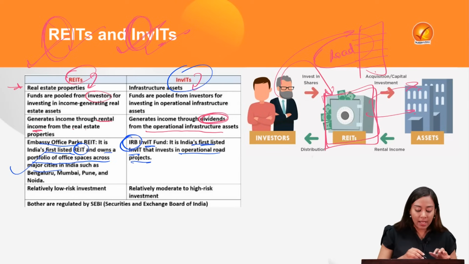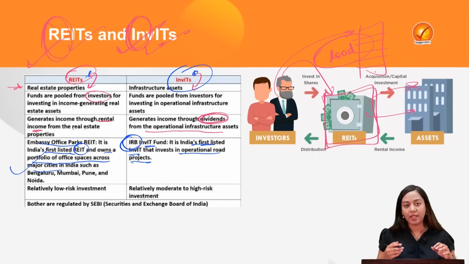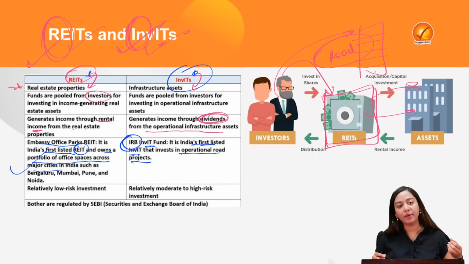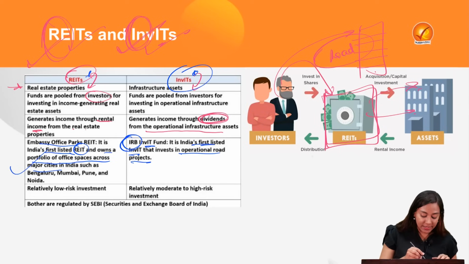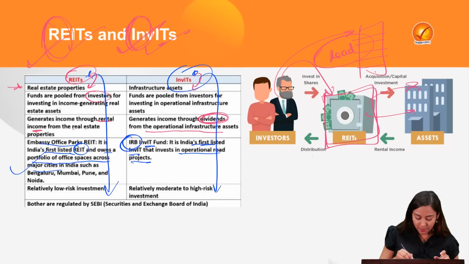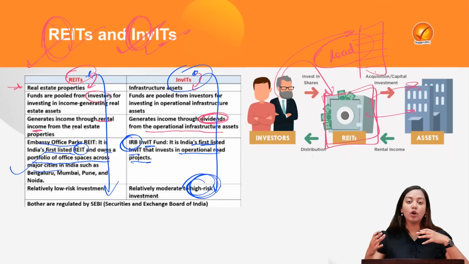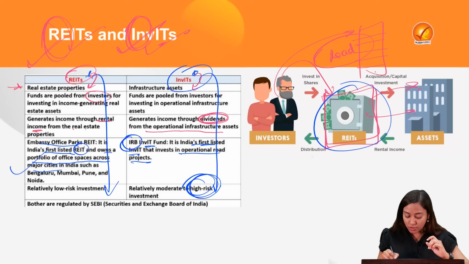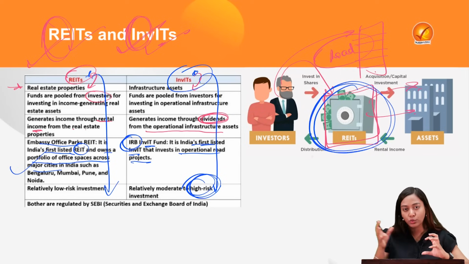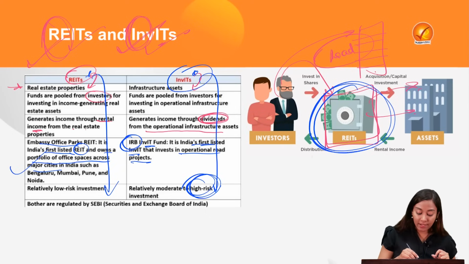Okay, of course, among both of them, which one is more risky and which one is more time taking? Real estate will be created more quickly and the rent is more often than not stable, it is pre-decided. So therefore, REITs investment are less risky as compared to InvITs because InvITs are high risk, because it depends upon the amount of toll collection, upon the workability, upon the efficiency of the infrastructure project. So how much dividend or how much income is this mutual fund or this regulator is able to curate? Only that much will be divided in the form of dividends, right? So therefore, InvITs are more risky.